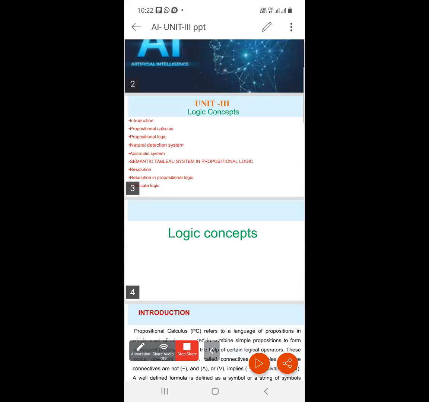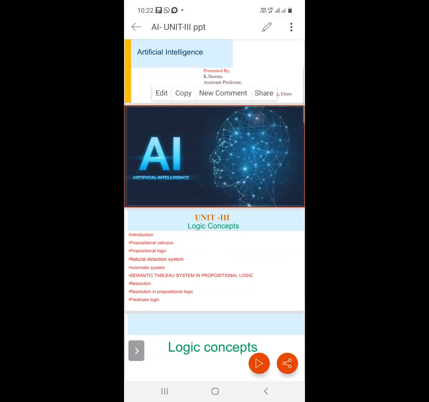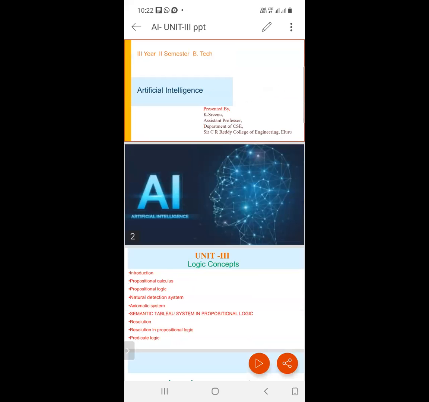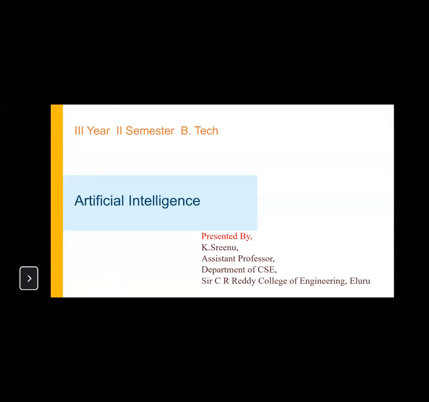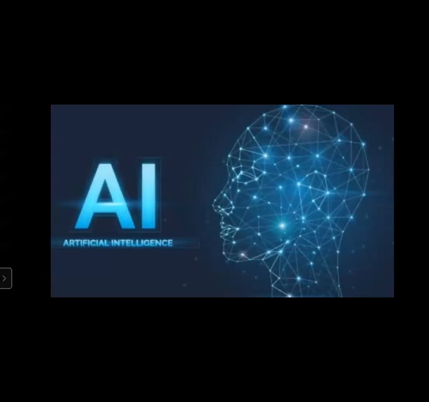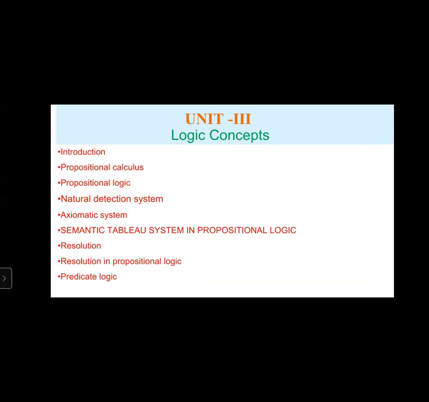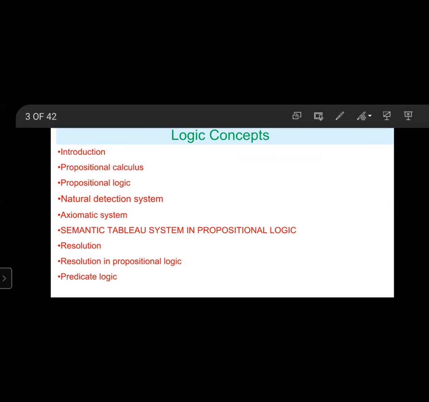What are the third unit topics? Third unit, Artificial Intelligence. Topics are introduction to logic concepts, over. Propositional calculus, completed.